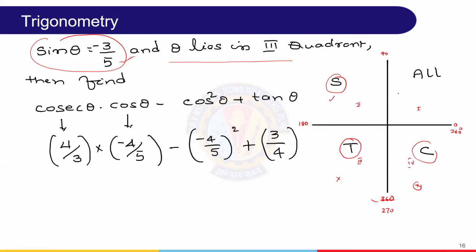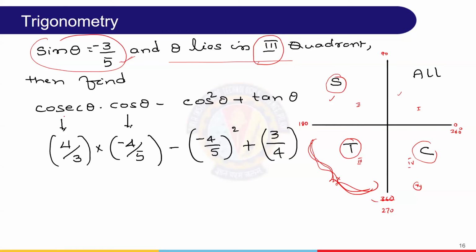Here sine is positive, and here also sine is positive. But it is clearly mentioned as the third quadrant, so the entire problem and discussion is in this quadrant. So first we need to identify it, and once that is done, the remaining things are very simple.